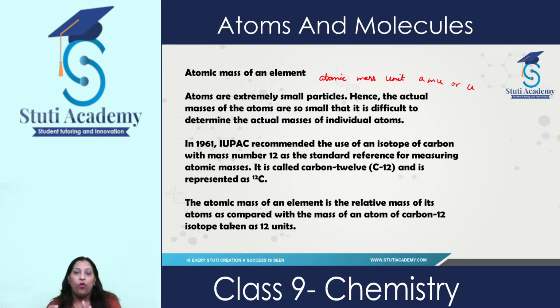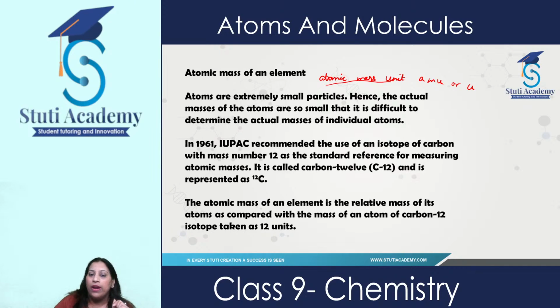If we want to measure the atomic mass of an element, these atoms are extremely small and the actual masses of elements are so small. So it is difficult. That's why we need to measure the atomic mass of individual atoms. So how can we measure? There is a unit, we call it the atomic mass unit or AMU.